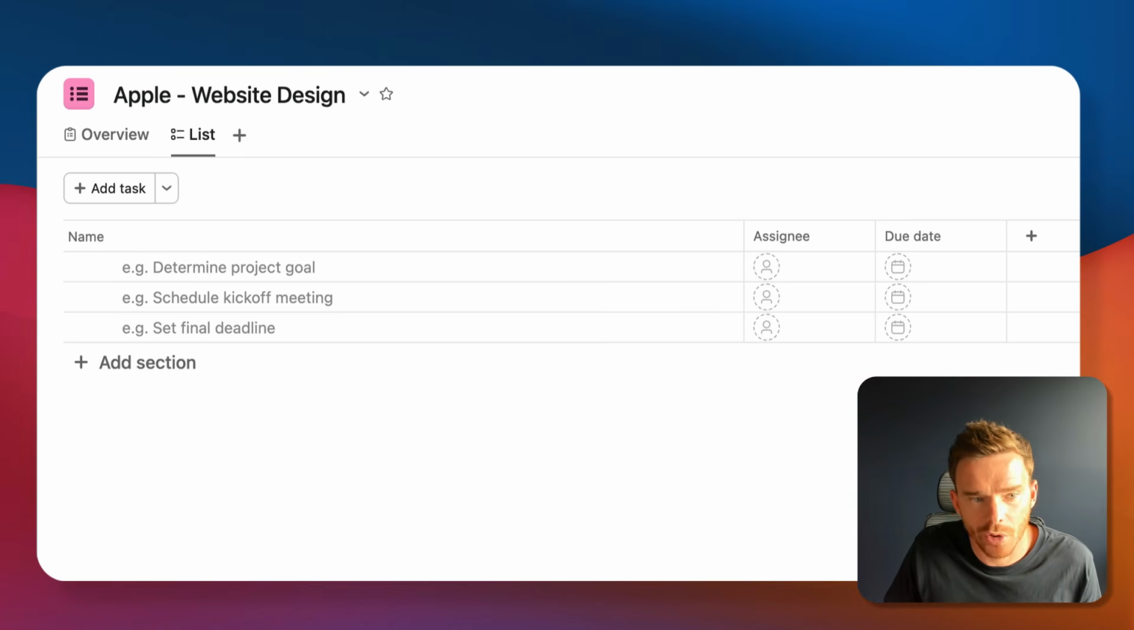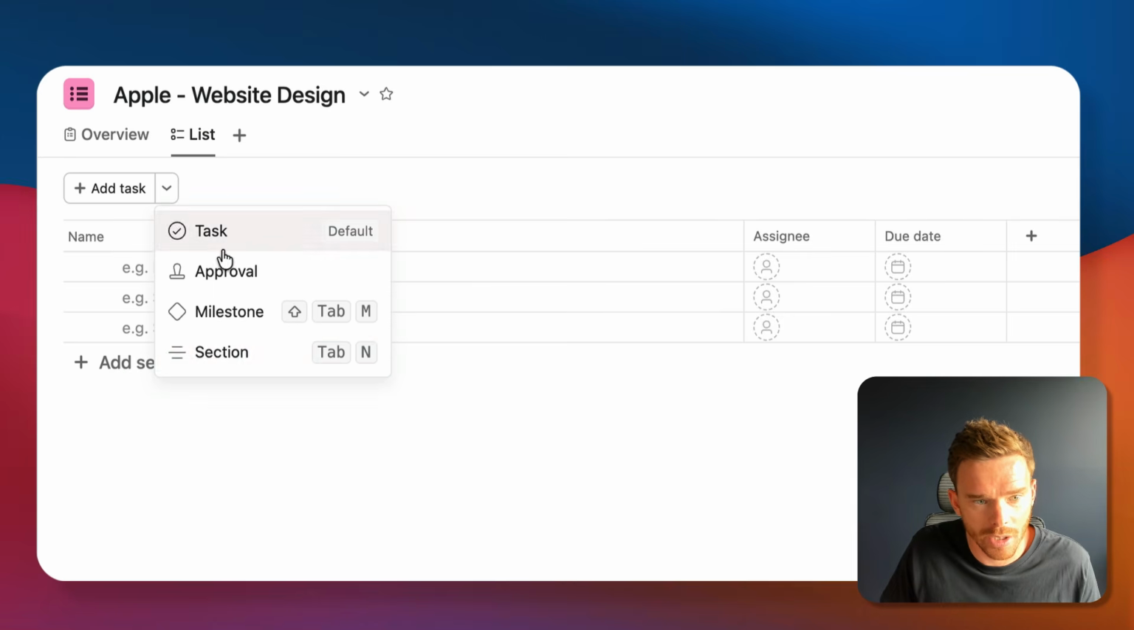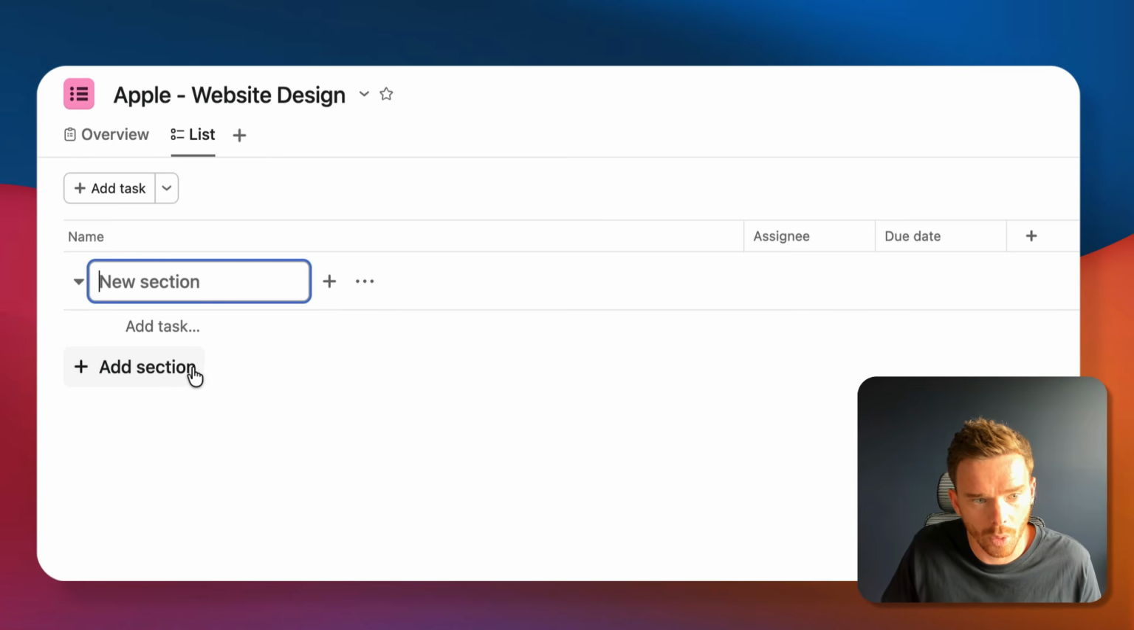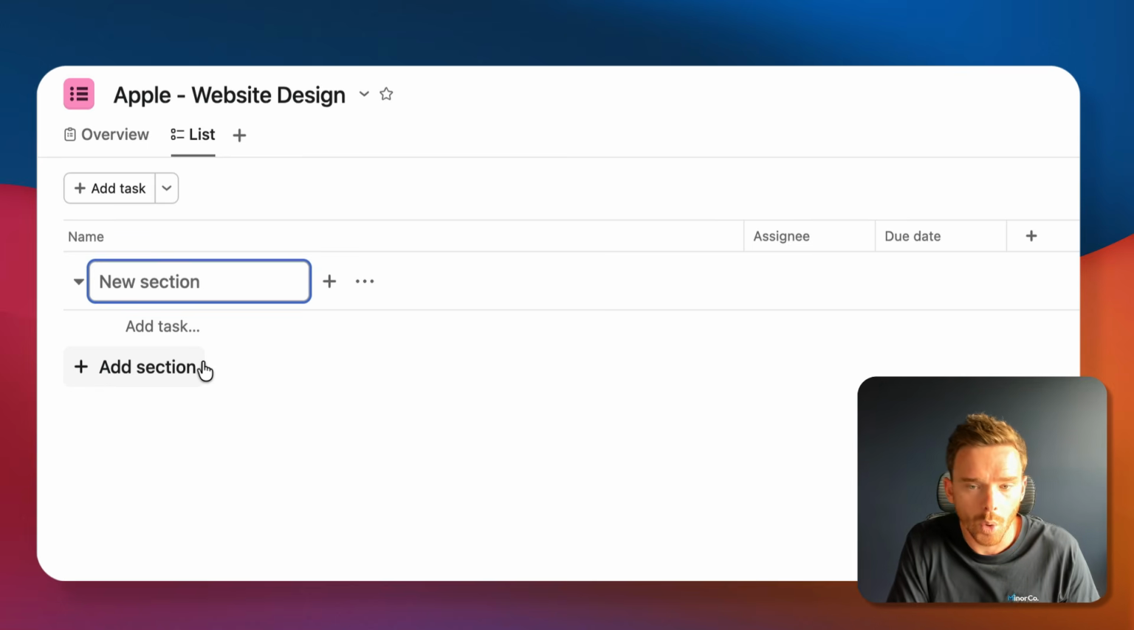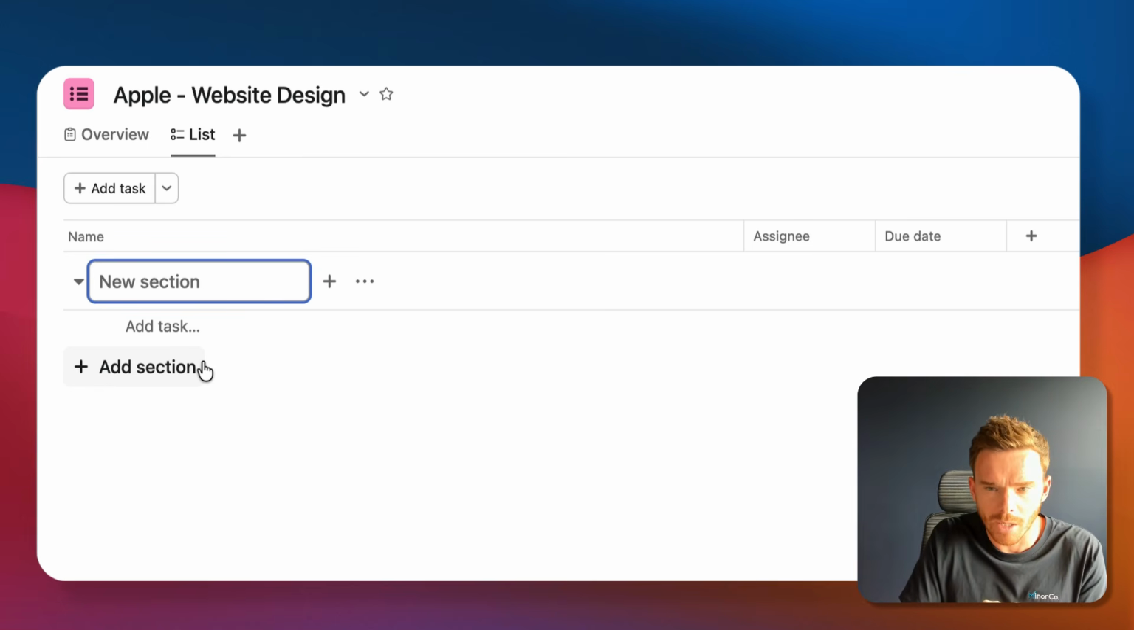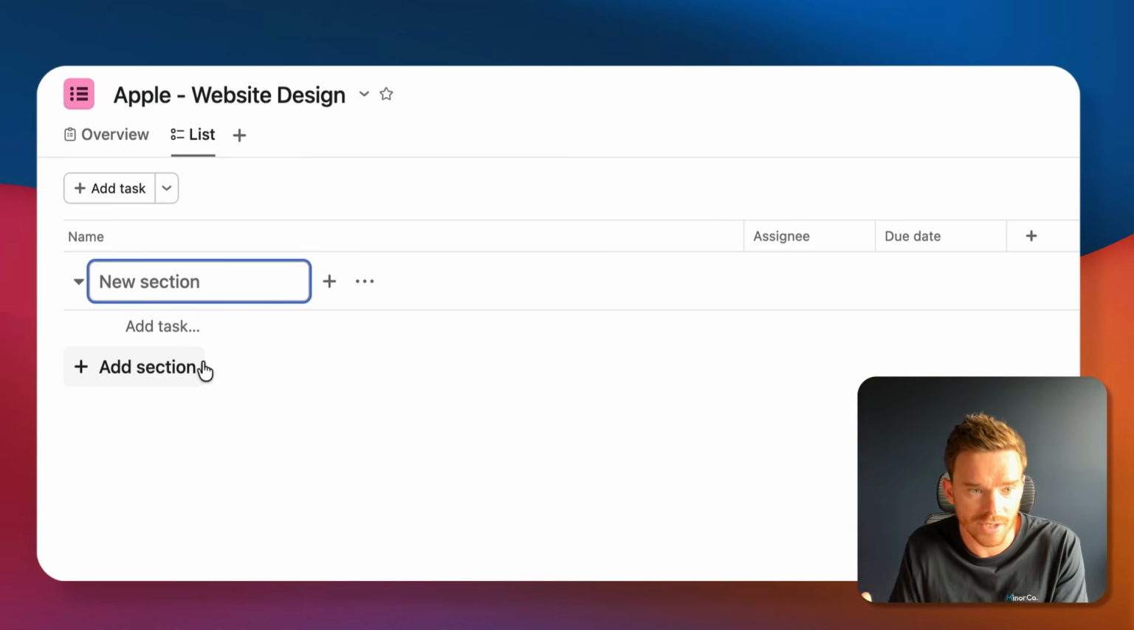Once you've created your project, the next thing you need to do is decide, how am I going to organize the tasks in this project? And that's where we use sections. So you can create a section here from the drop-down or from this button here, and think of sections either as like the phases or stages of a project, or almost like different subcategories of tasks.